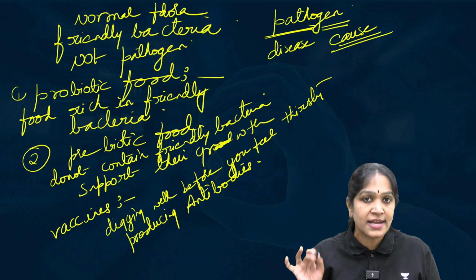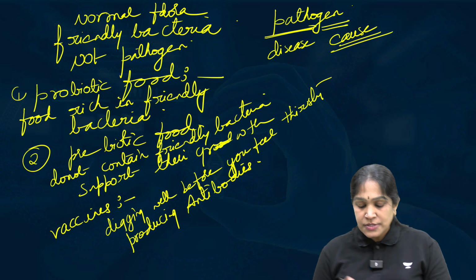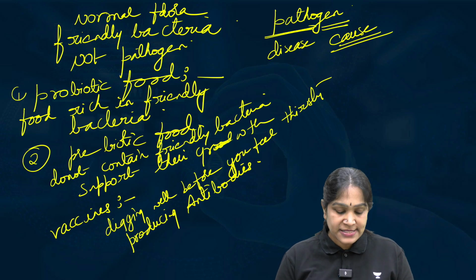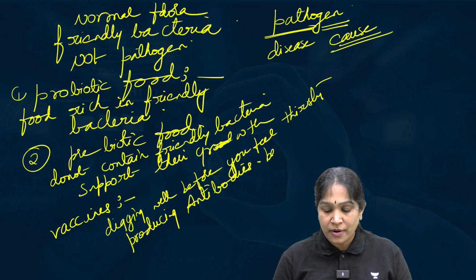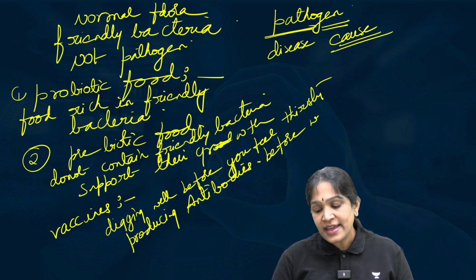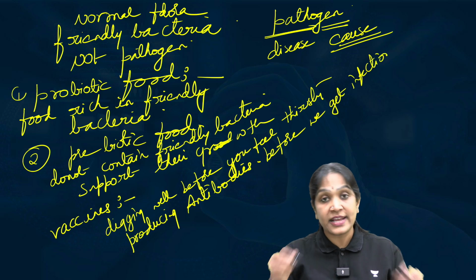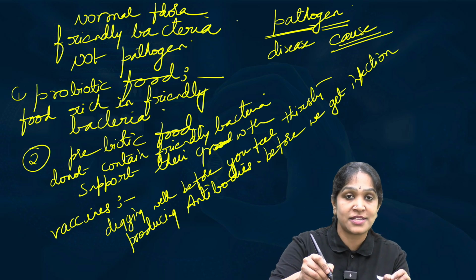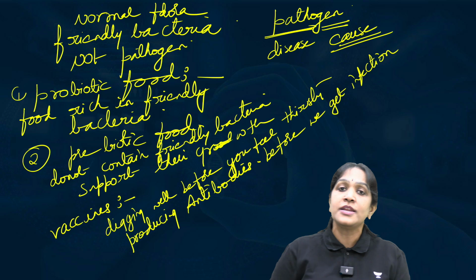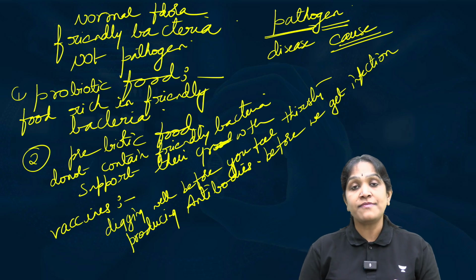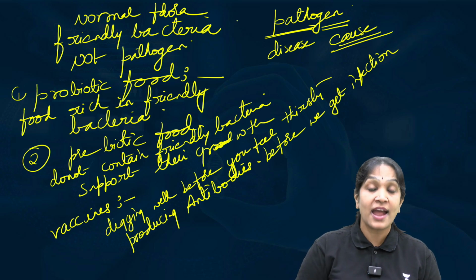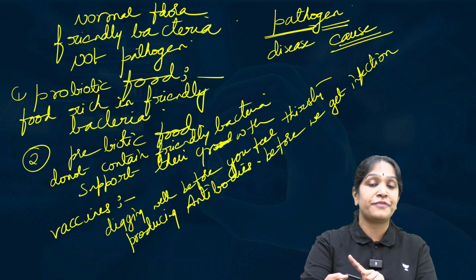They are not drugs that we consume. So the vaccine concept is about producing antibodies before we get infection. Just like we have to dig the well before we feel thirsty, you cannot start producing antibodies after you get infection.